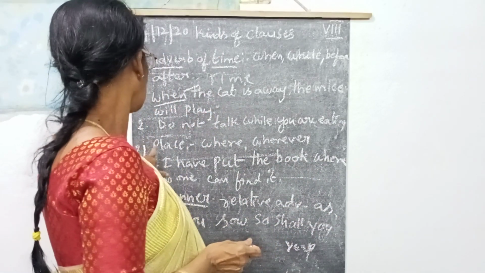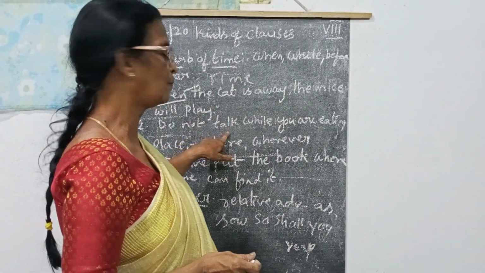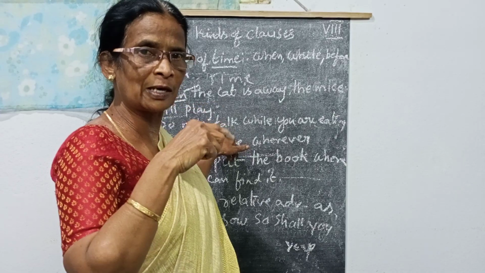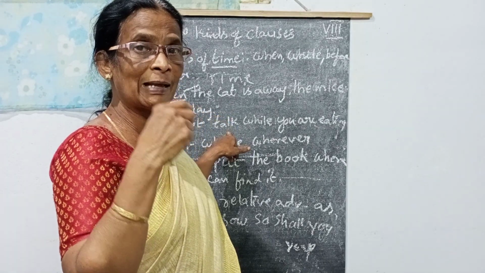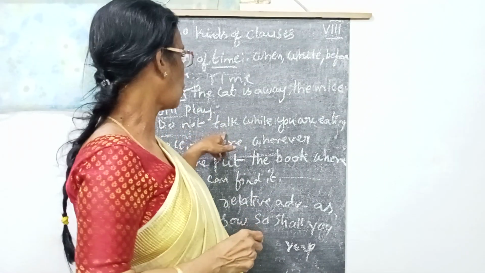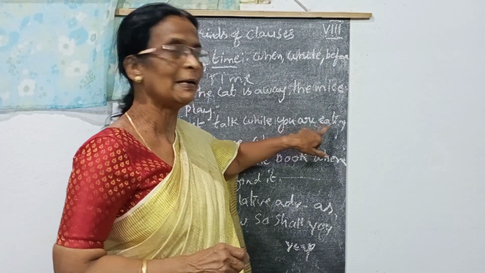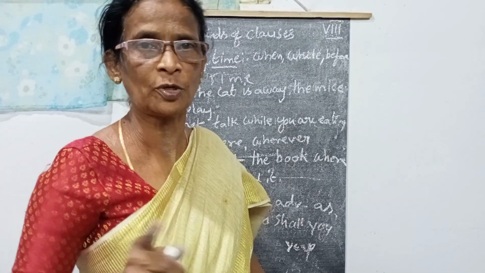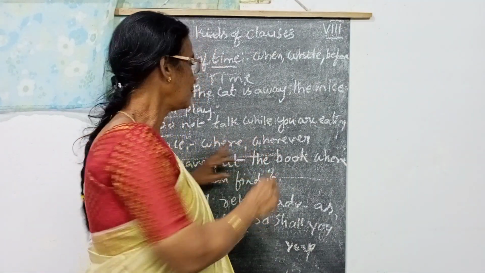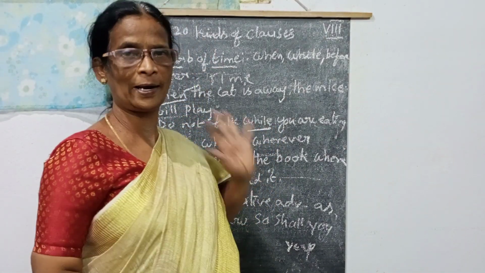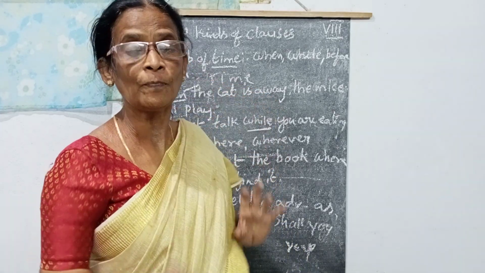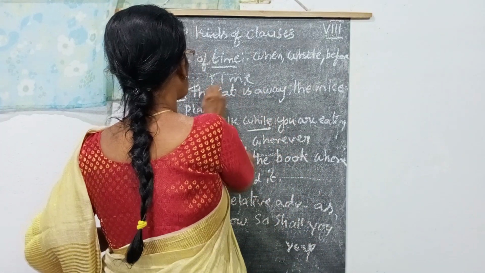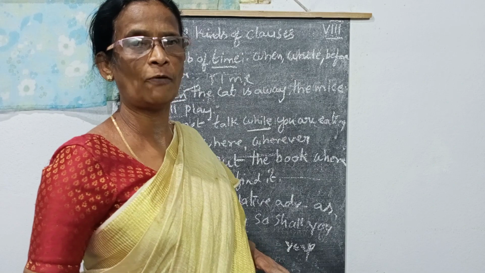And the second one, do not talk. What are the children doing while they are taking their lunch? Do not talk while you are eating. That is a bad habit. So here, which shows the time? While you are eating, do not talk. So these 2 show the adverb of time.